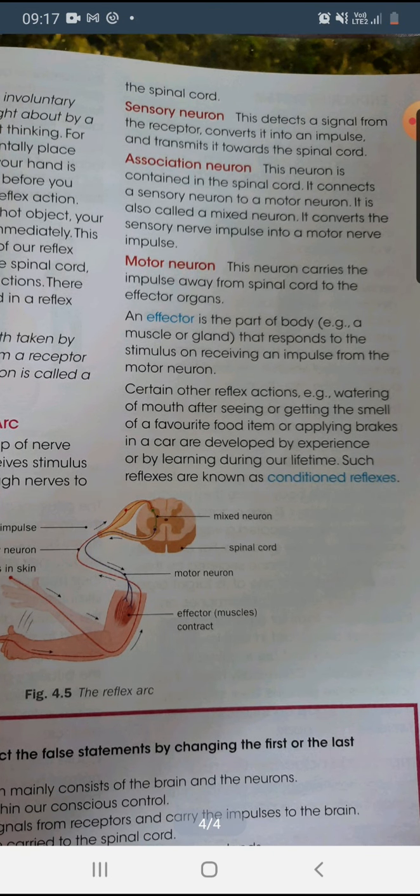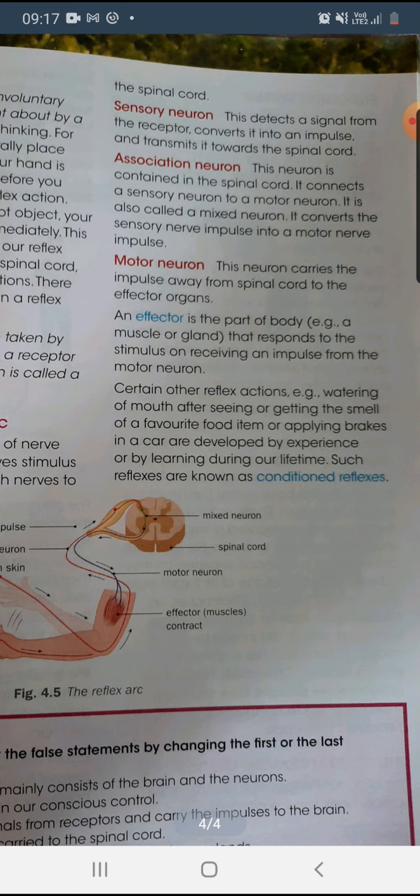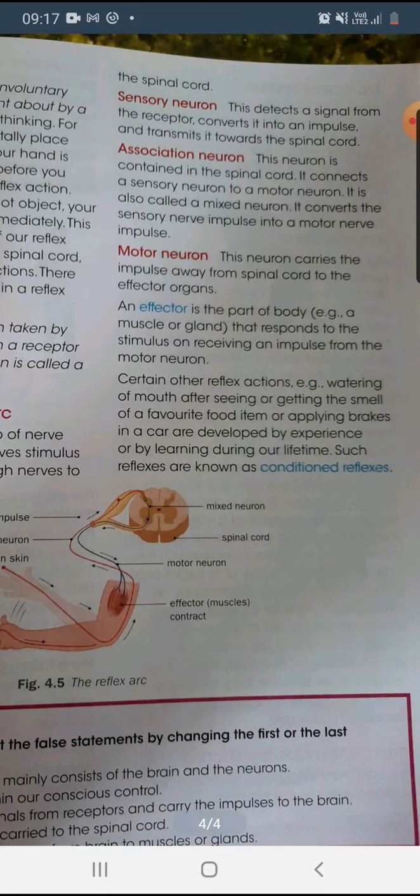The sensory neuron detects a signal from the receptor, converts it into an impulse and transmits it to the spinal cord. Now the association neuron is present in the spinal cord. It connects the sensory neuron with a motor neuron, so for that reason it is called a mixed nerve. It converts the sensory nerve impulse into a motor nerve impulse, and through the motor neuron they carry this impulse from the spinal cord to the effector organ.